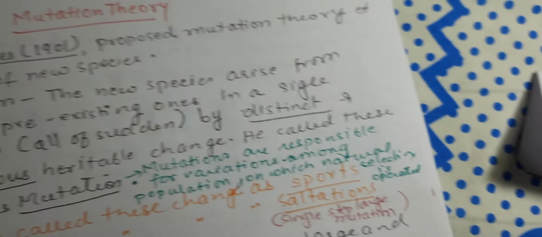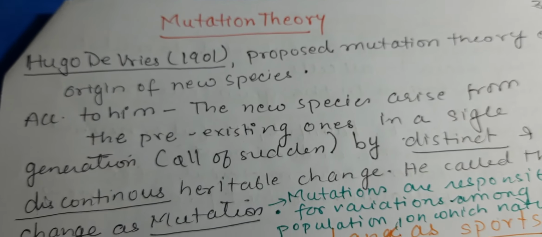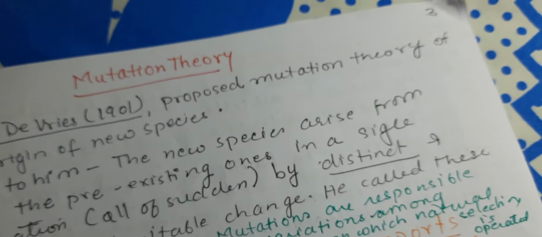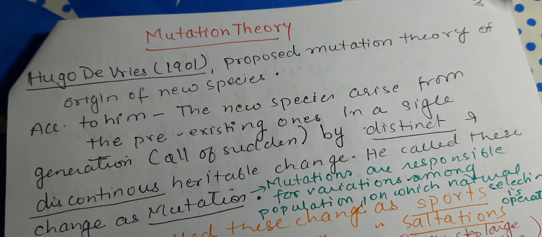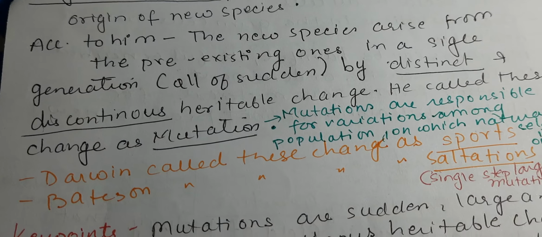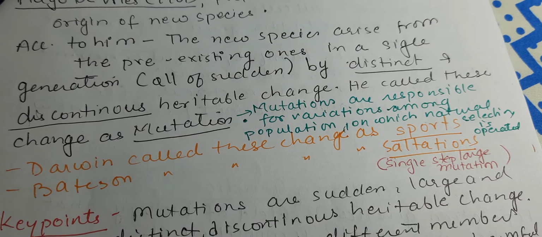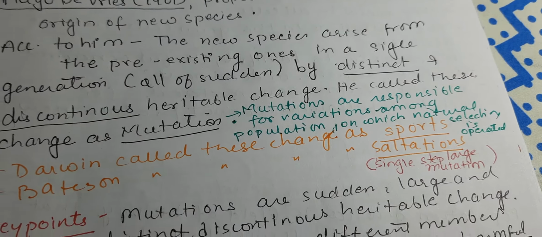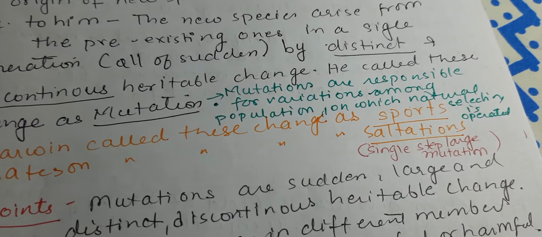Now, we will also discuss the mutation theory, which was given by Hugo de Vries, and let's discuss its merits and demerits. Hugo de Vries is known as the father of mutation, and he said that evolution occurred due to mutation. So he proposed the mutation theory for the origin of new species. According to him, new species arise from pre-existing ones in a single generation, all of a sudden, by a distinct and discontinuous heritable change. And he called this mutation.